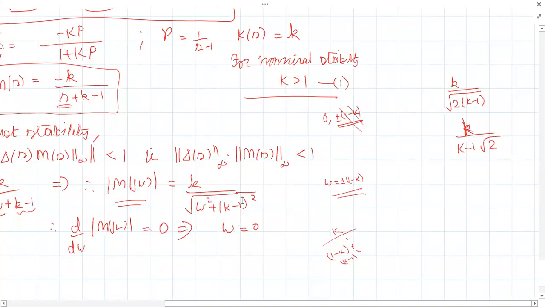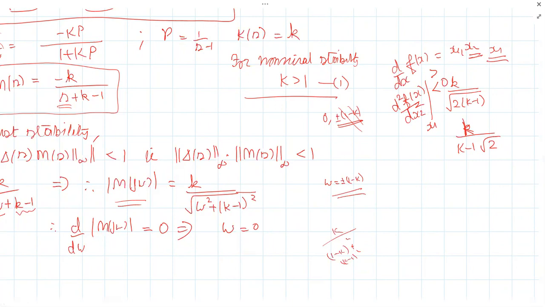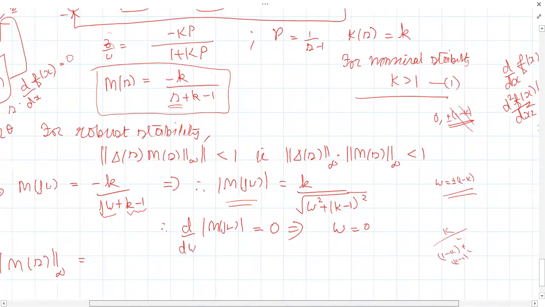See, when you find d by dx of f of x, you are getting candidate points only, candidate solutions, say maybe x1, x2. How will you ensure whether x1 is a maximum? You should take the second derivative, d square f of x by dx square, substitute that value and see if it's less than 0. Then it is a maximum value. If it's greater than 0, it is a minimum value. So omega equal to 0 will give you the maximum value.